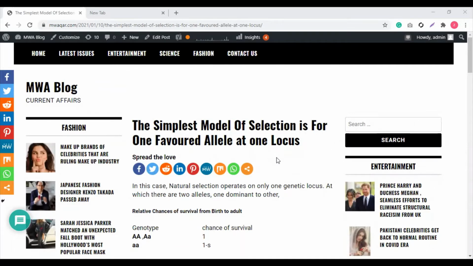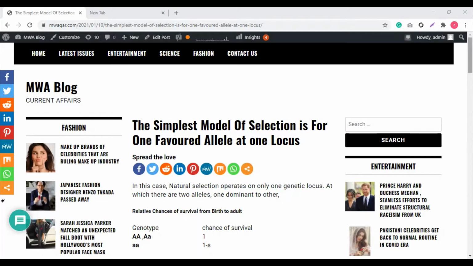Today we will discuss a case related to natural selection. Before starting the lecture, I want you all to know what natural selection actually is. Natural selection is a theory that basically explains that only the fittest, the best fitted living organism, can survive in nature, in the universe, in the world. This is a very simple explanation of natural selection. The nature selects the best fitted genotype, the organism that contains the best fitted genotype.